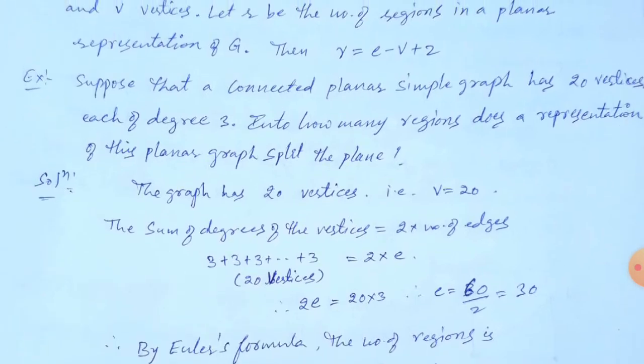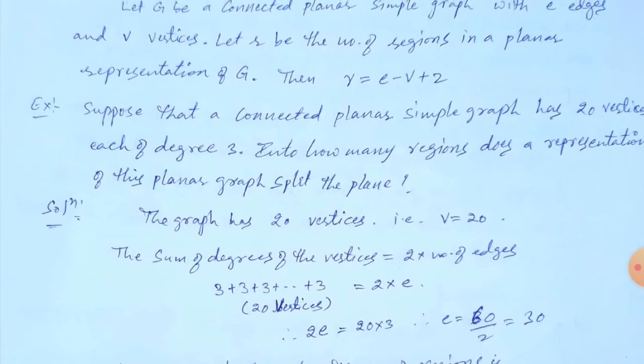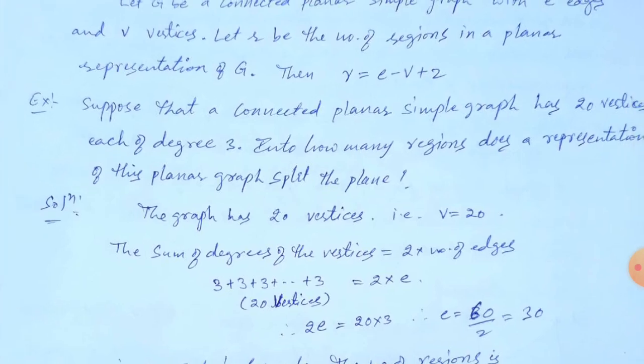Now observe, in this problem vertices are given. How many vertices are there? 20 vertices, so V equals 20. The sum of the degrees of vertices is 2E, as we have already seen in a theorem. There are 20 vertices, each having degree 3. So the sum of the degrees is 20 into 3, that is 60, which is equal to 2E.